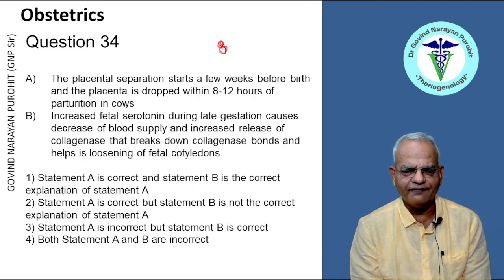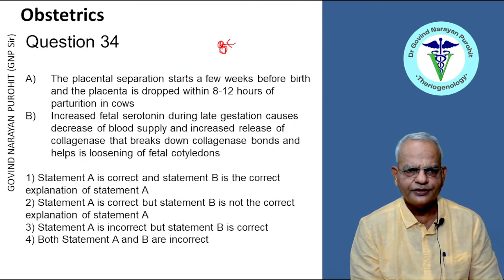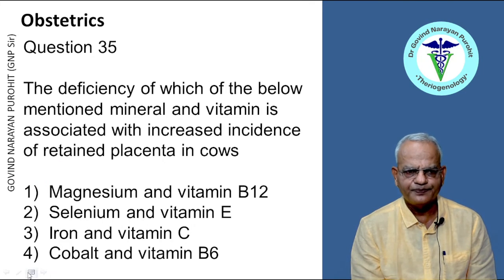So the increasing levels of fetal serotonin during late gestation release collagenase from the uterus and this collagenase breaks the bonds. So this is the correct explanation. So statement A is correct and statement B is the correct explanation of statement A. That is the right answer, right?